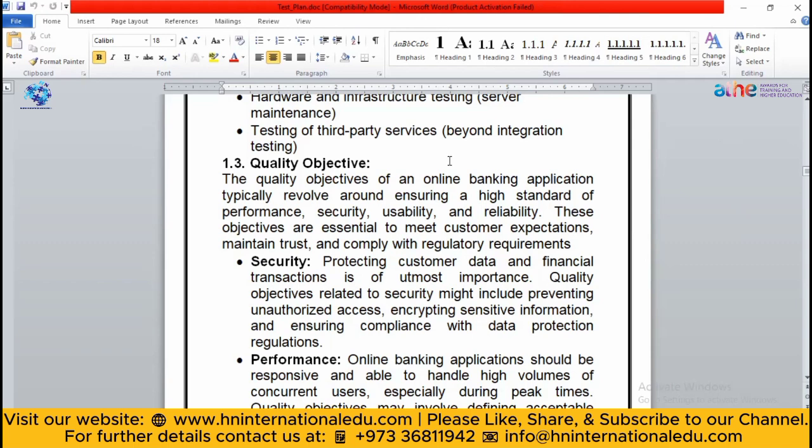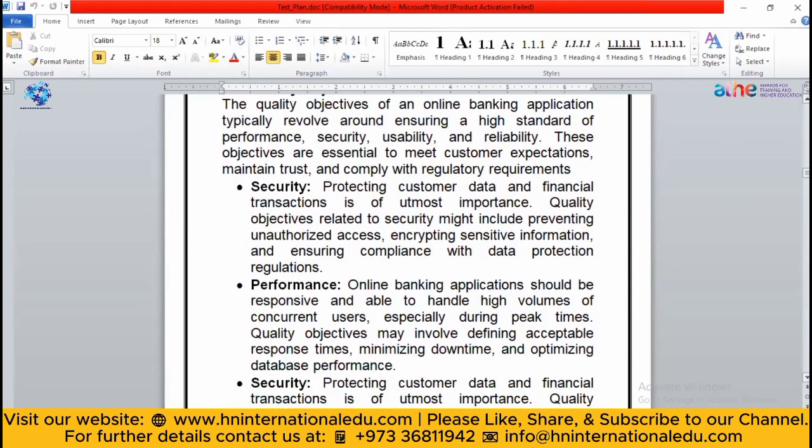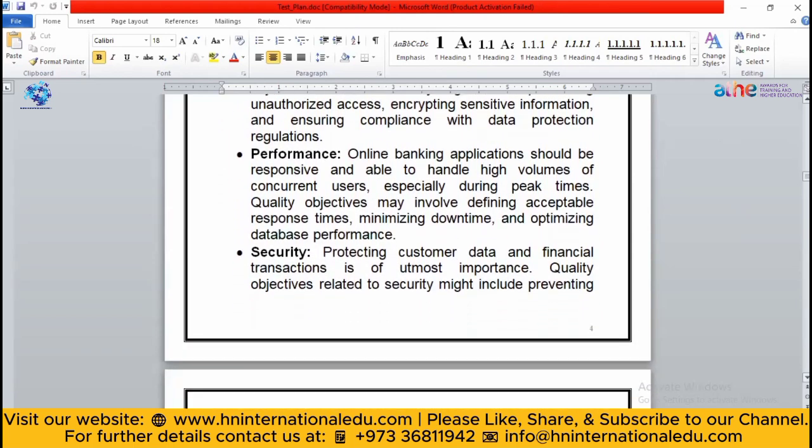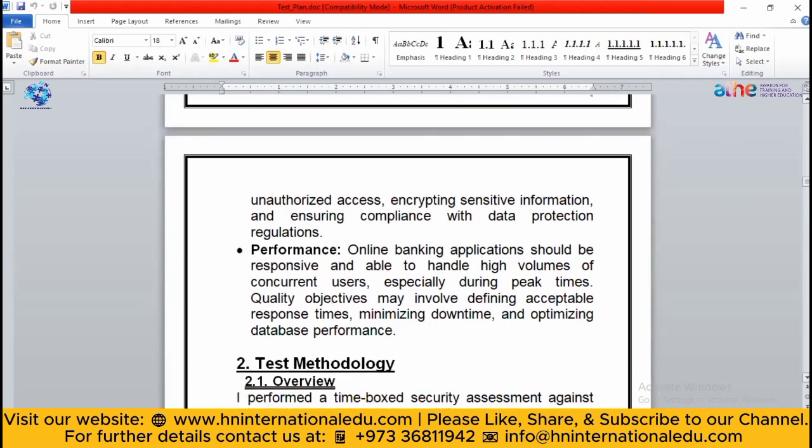So the security can be the major objective of your application. Then security, you have mentioned, then performance. So these are all the objectives that you can mention for why you are creating that test plan.